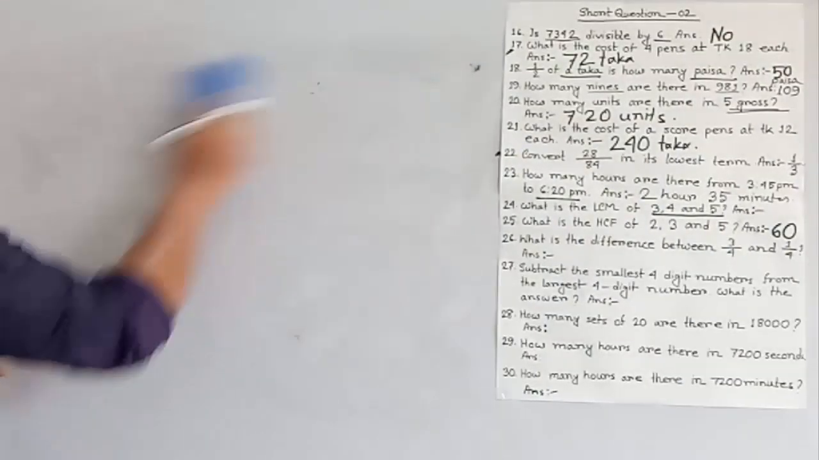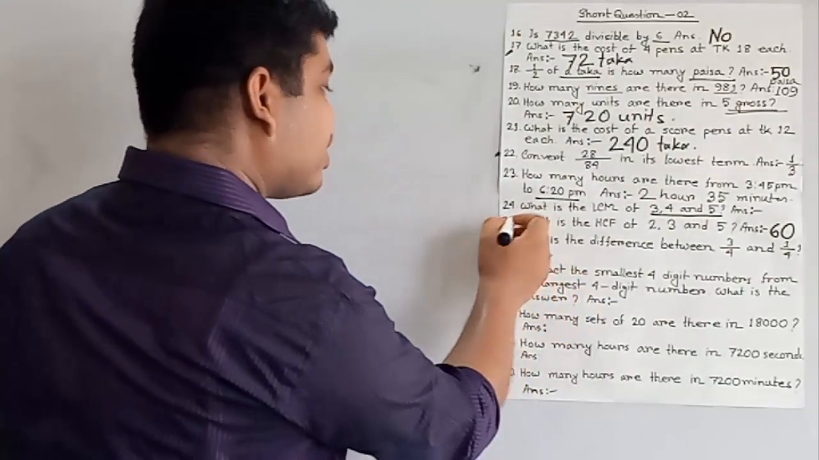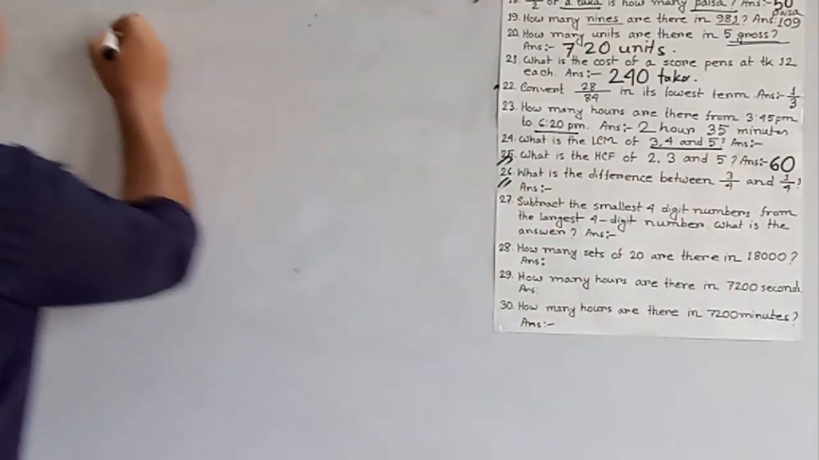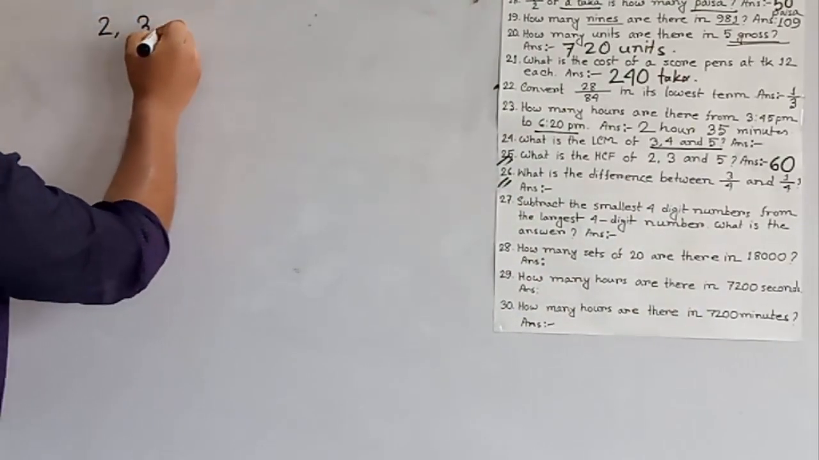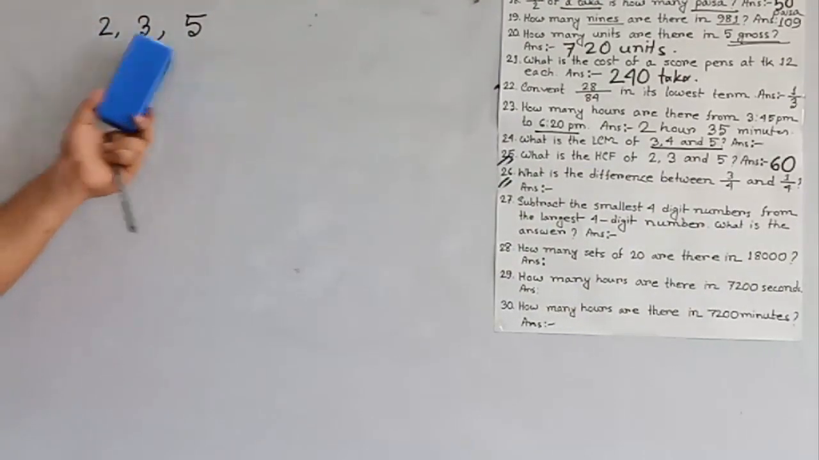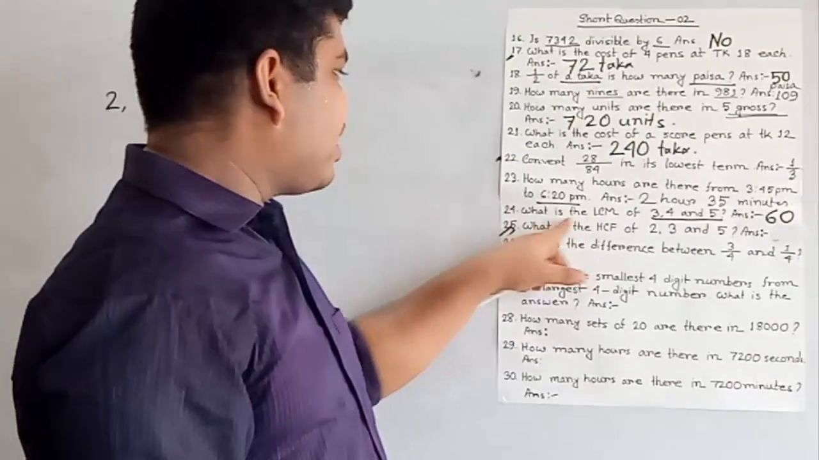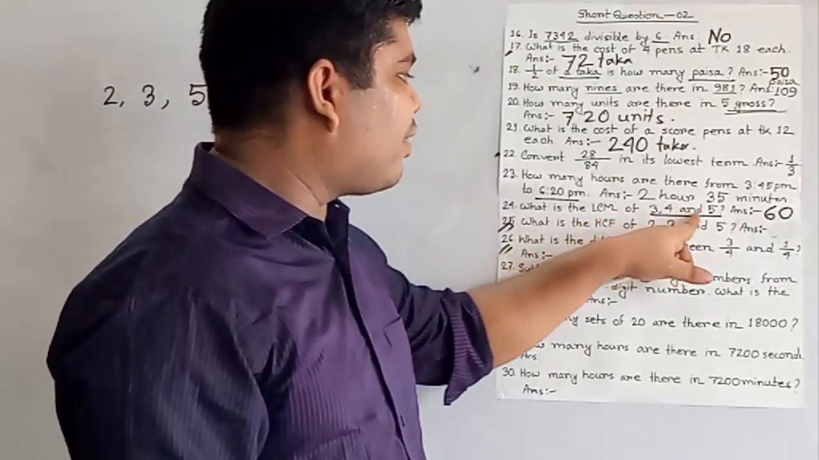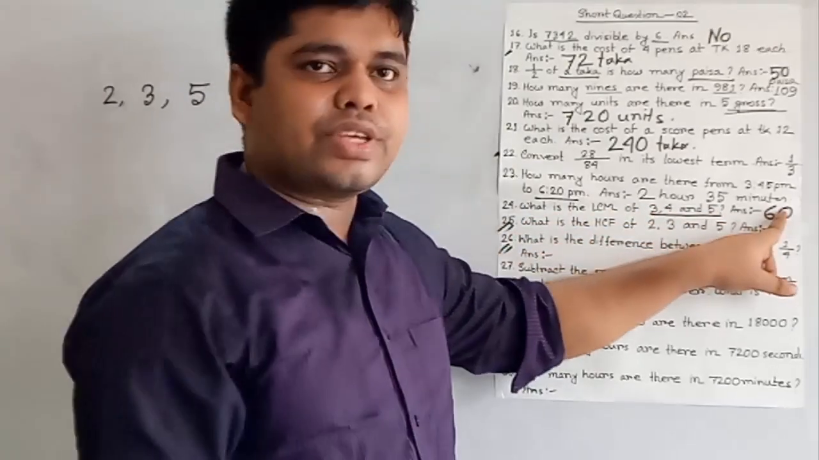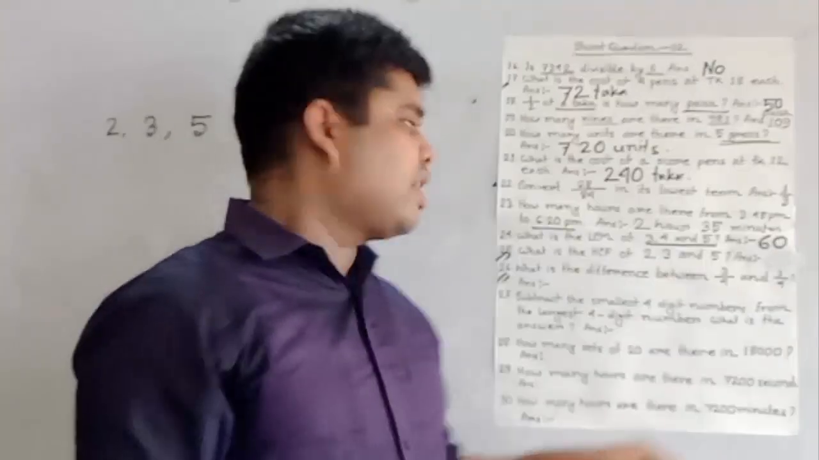Okay. Our next question is number 26. What is the HCF of 2, 3 and 5? My dear students, HCF means highest common factor. So what is the LCM of 3, 4 and 5? The LCM of 3, 4 and 5 is 60.